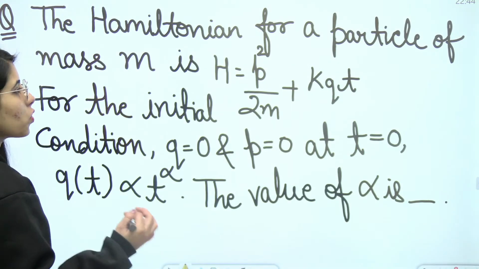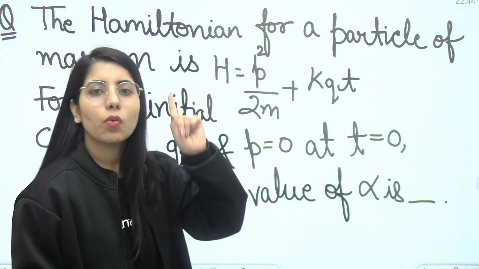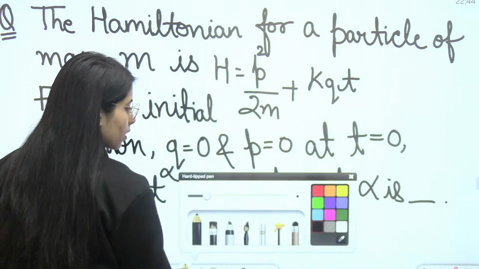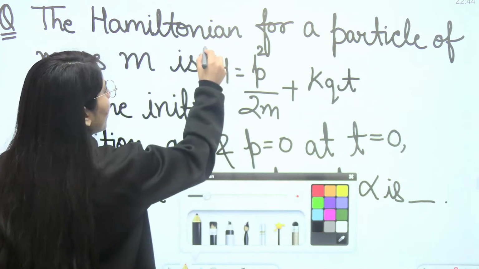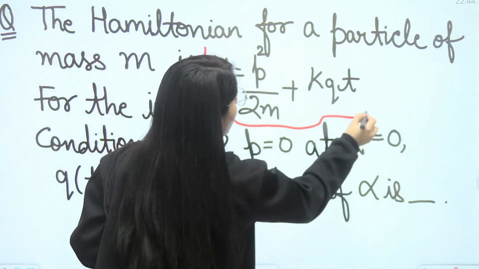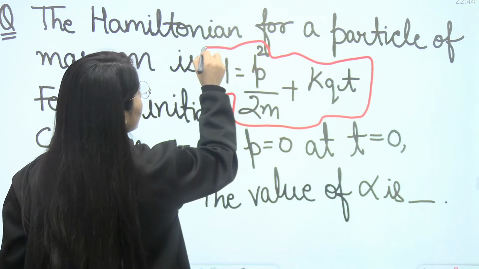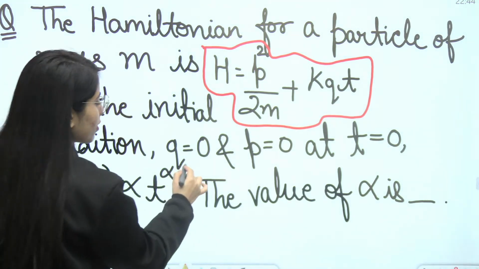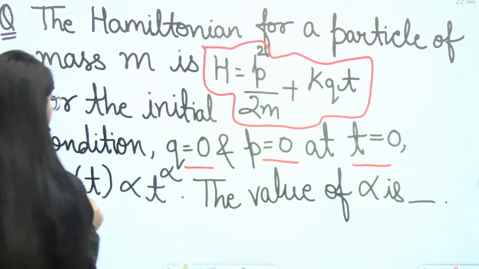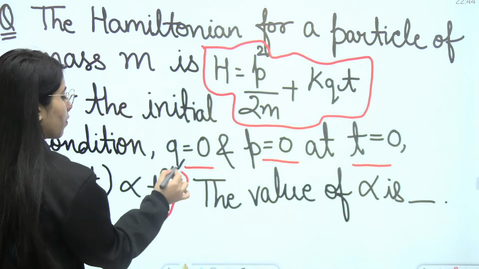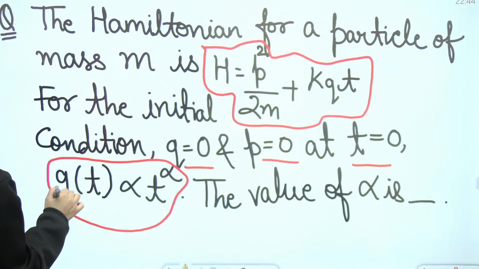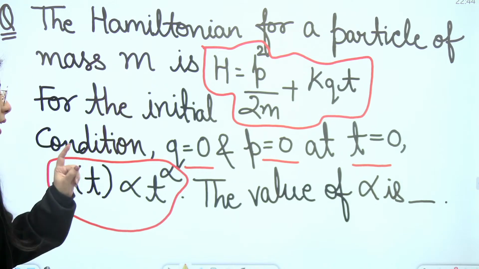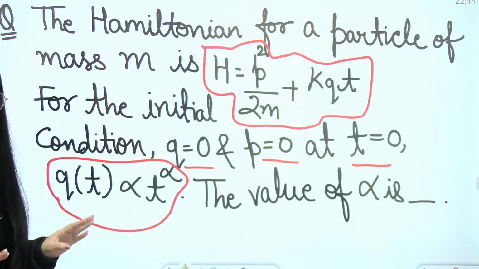Basically, the first thing about the question is what data they have given and what they are asking us to find. So they have given us the Hamiltonian, and after that they are asking us to find what? Let's have a look at the next statement. Hamiltonian given for the initial condition. They have given us some conditions here: q(t) is proportional to t to the power alpha. So what we need to find is the q(t) expression, that means the expression of q in terms of t, and what is the power of t there.